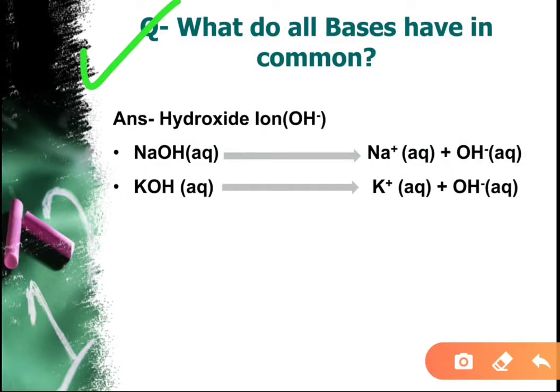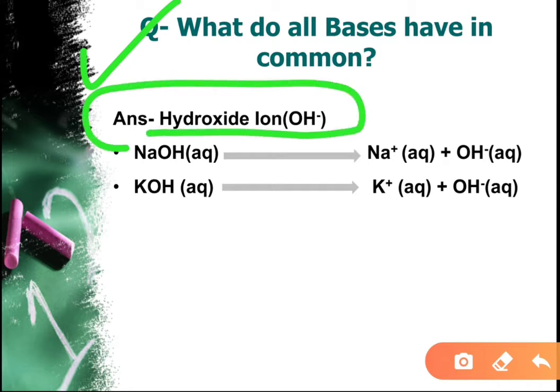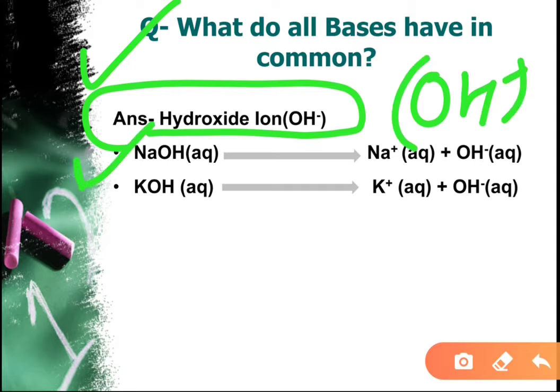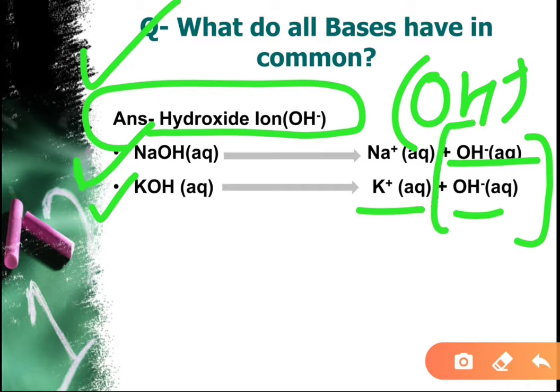Next, what do all bases have in common? What is common in all bases? The answer is hydroxide ion, OH negative ion. For example, sodium hydroxide, NaOH, has Na positive and OH negative ion. KOH, potassium hydroxide, also has K positive ion and OH negative ion. So you can see that all bases have the OH negative hydroxide ion in common.